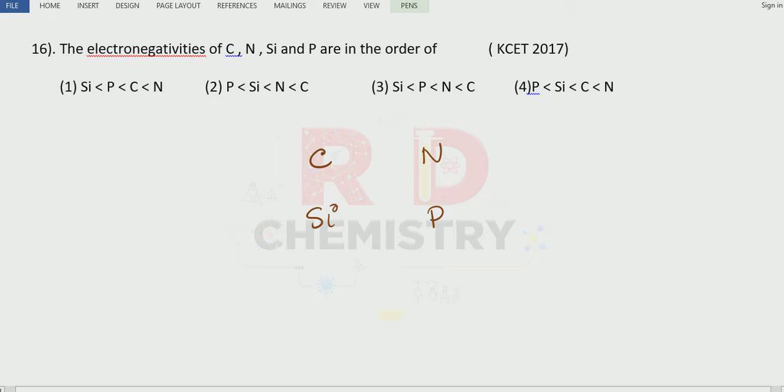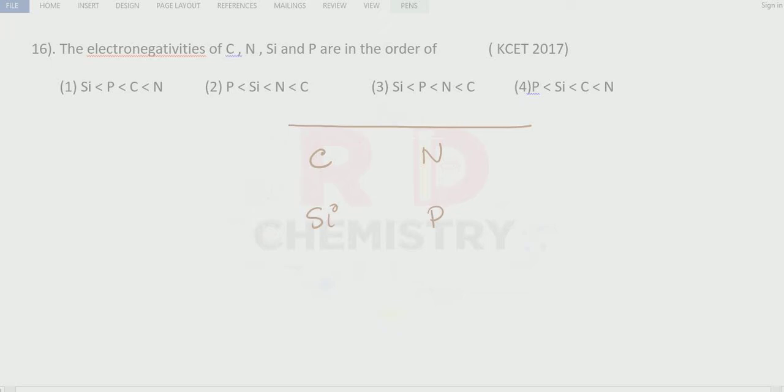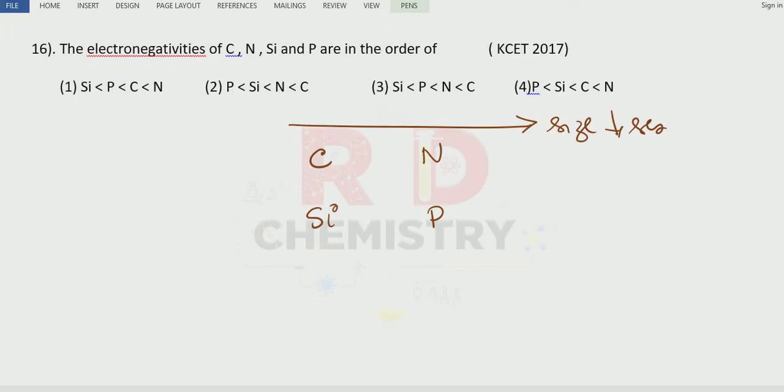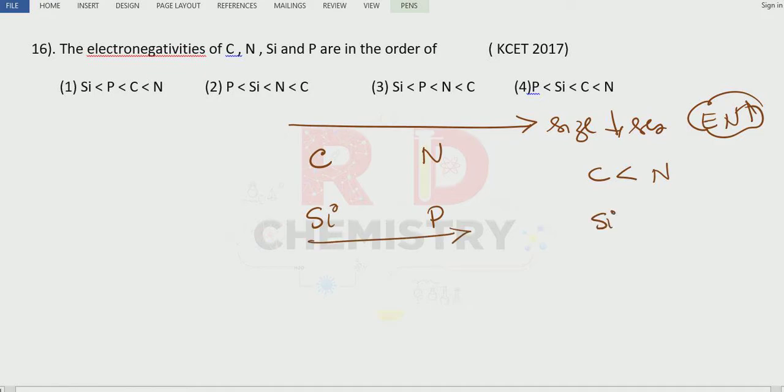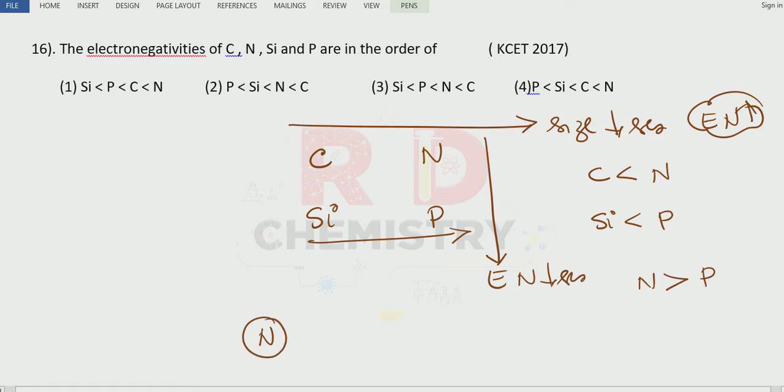Now you know that along the period size decreases, therefore electronegativity goes on increasing. Okay. That means carbon has lesser electronegativity compared to nitrogen, nitrogen maximum. For the second series, silicon has lesser electronegativity compared to phosphorus. Now see, down the group electronegativity decreases, which means nitrogen has larger electronegativity compared to phosphorus. Correct? Now, nitrogen is the maximum. Then comes phosphorus in the second series.